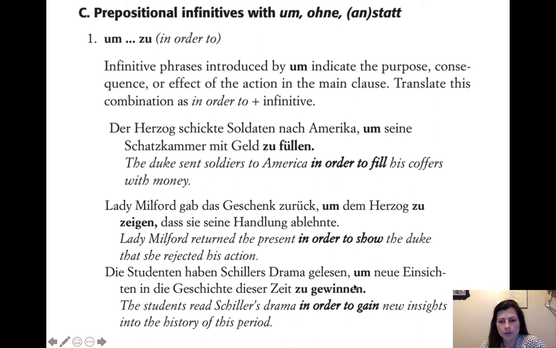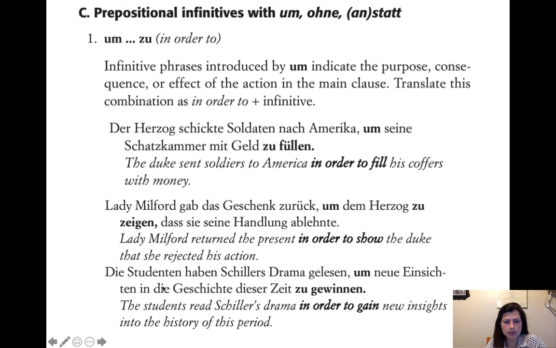So imagine if we left out the "in order" in English. The students read Schiller's drama to gain new insights into the history of the period. It sounds fine with both "in order to" or just "to", right? But since this is the purpose, why did they read it? In order to. Since that purpose meaning is there, then it's um...zu.